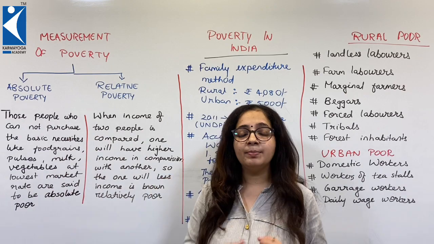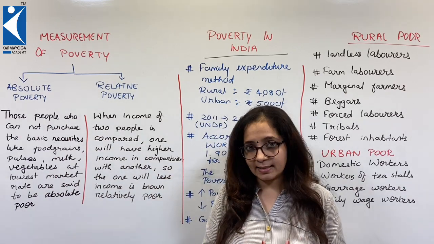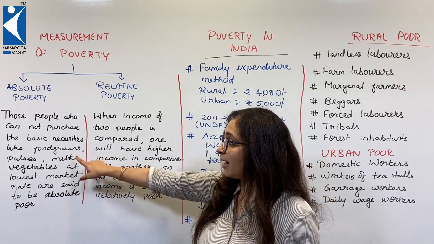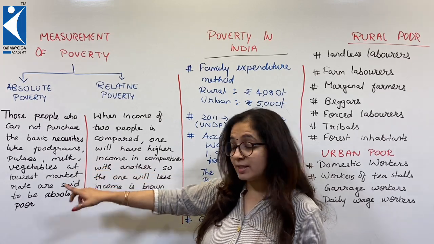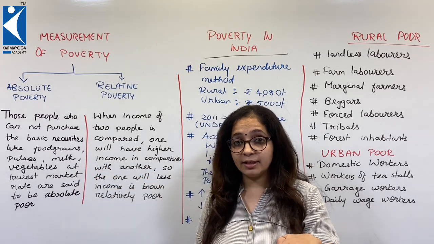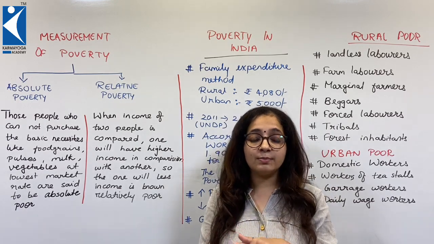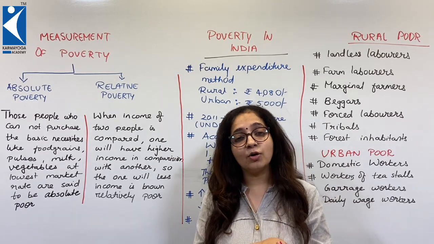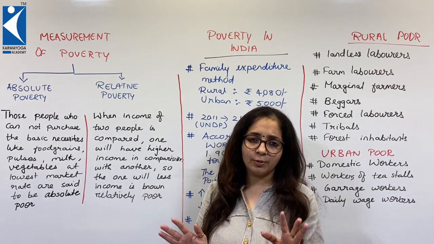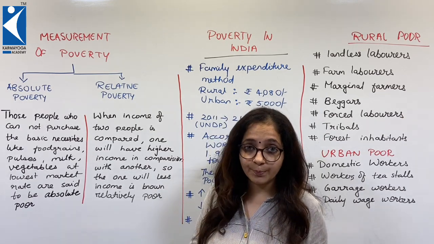Absolute poor means a person who cannot buy his basic essentials. A person who cannot buy food grains, pulses, milk, vegetables at the lowest market rate. We are not talking about premium rates. Even the least of the least market rate products, if he cannot buy, he is absolutely poor. So he is known as an absolute poor.